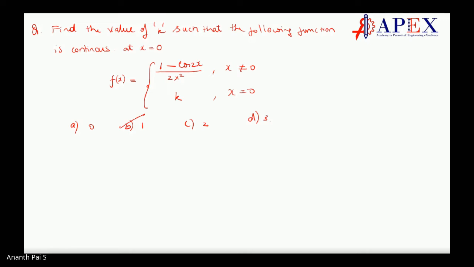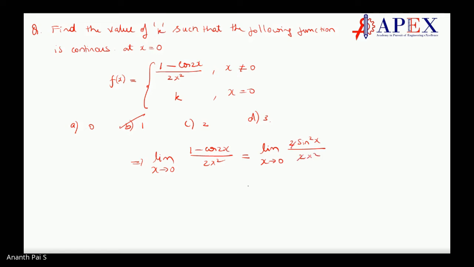If you have to do that, you have to see limit x tending to 0, which requires left hand limit as well as right hand limit. You don't have to calculate the right hand limit and left hand limit because x is tending to 0, not equal to 0. Correct. So we have this as 1 minus cos 2x divided by 2x square. I can write it as limit x tending to 0, this becomes 2 sine square x divided by 2x square. 2 cancels.